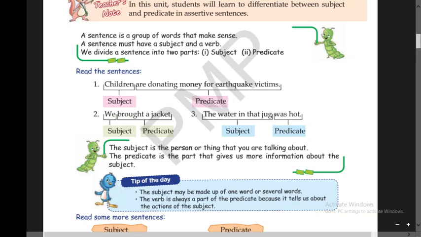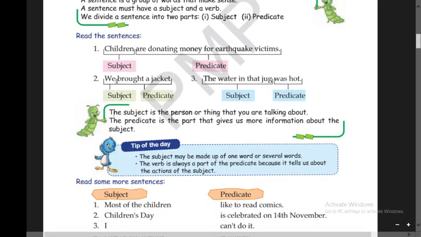Now you will learn in this chapter what is the subject part of a sentence and what is the predicate part of a sentence. What is subject? The subject is that person or thing that you are talking about in a sentence. The subject is the person or thing. A subject may be a person, a subject may be a thing.